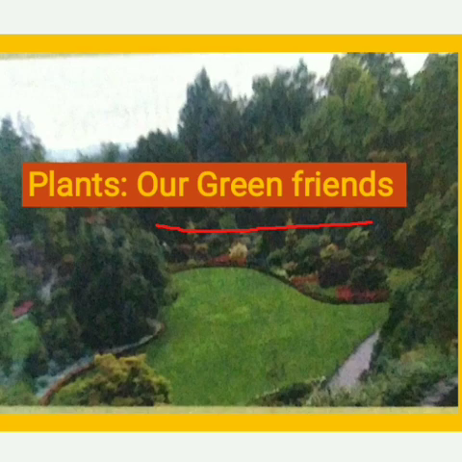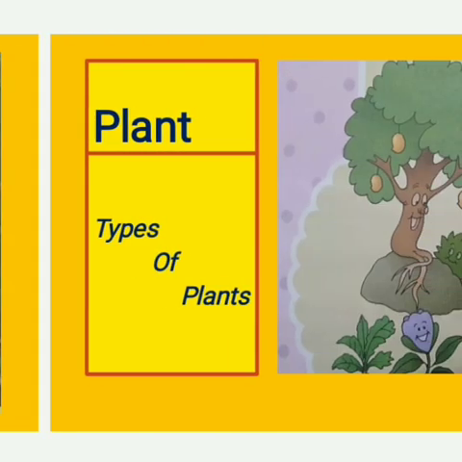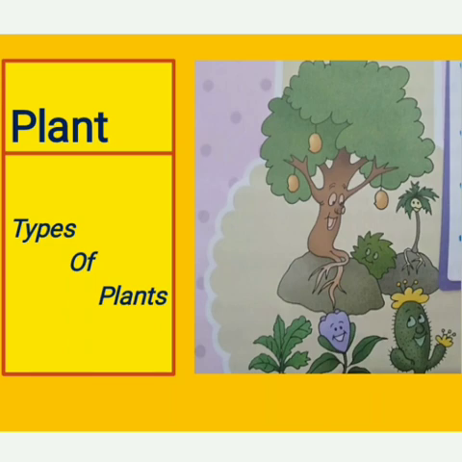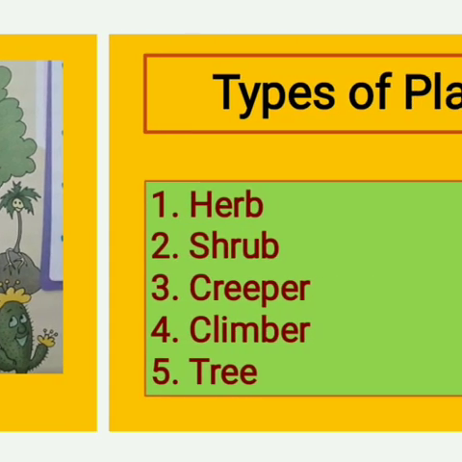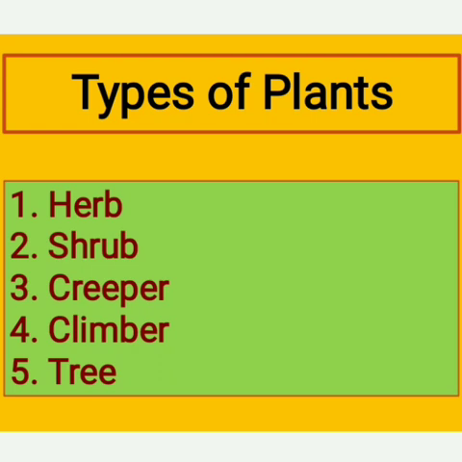Now, our next topic is types of plant. There are basically 5 types of plants. What are these?